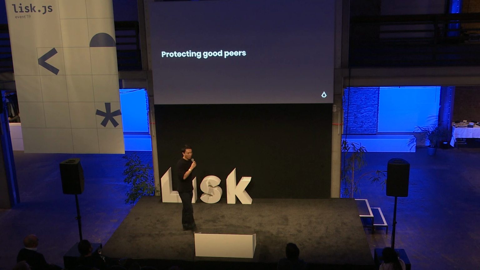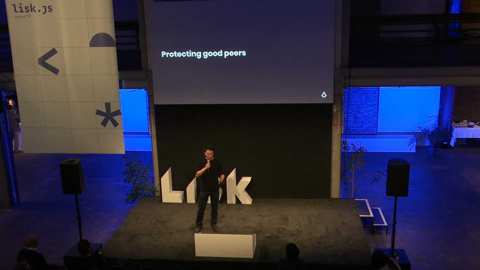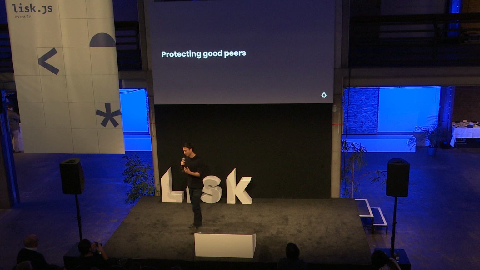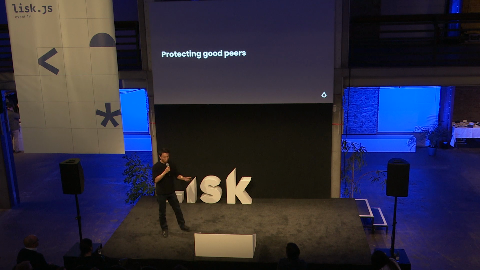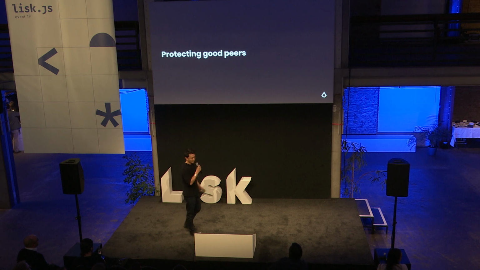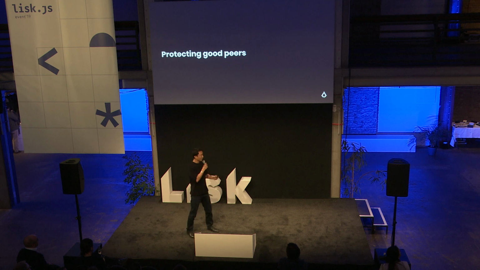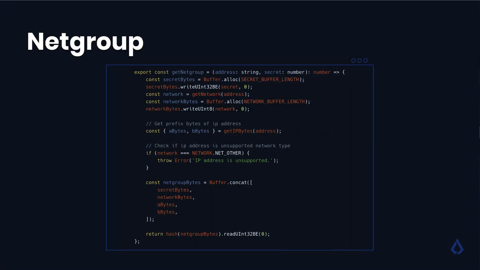On the flip side, we want to protect the good peers who are actually doing what they're supposed to do, participating in a blockchain the way we want to and sending legitimate data. So how do we do that? Well, we keep track of 4 distinct characteristics for each peer. The first one being Netgroup. What is Netgroup? It's basically a hash of the IP address prefix bytes plus a random secret. And we calculate this value for every peer in the network.